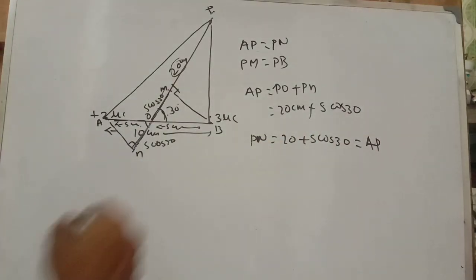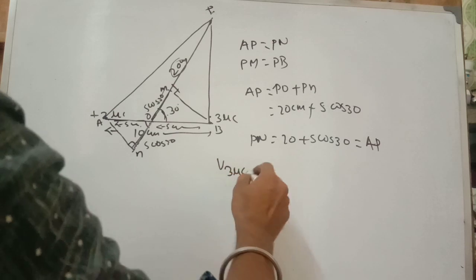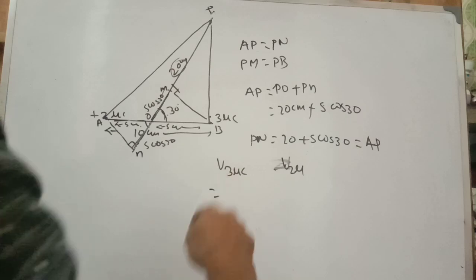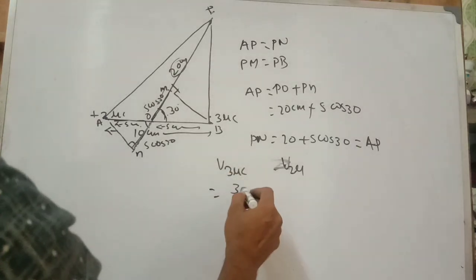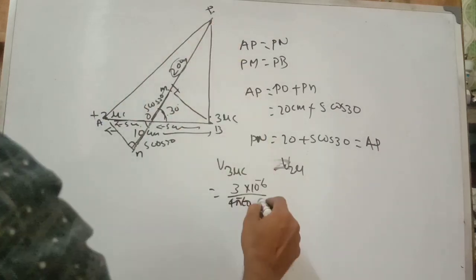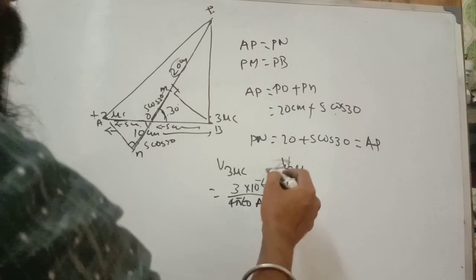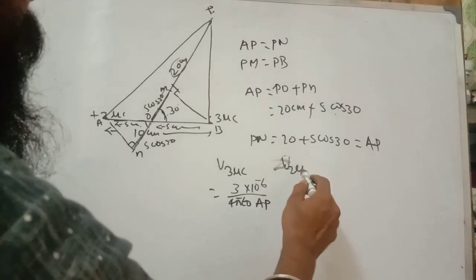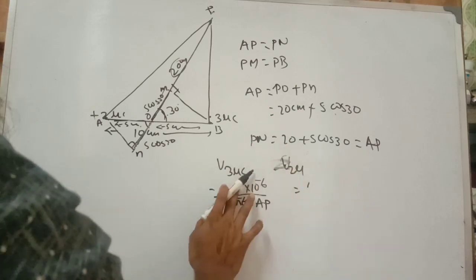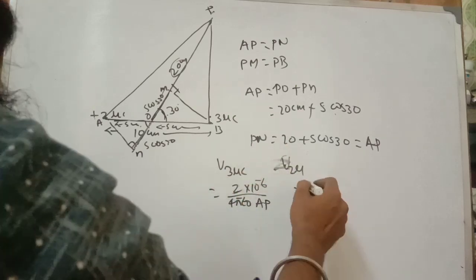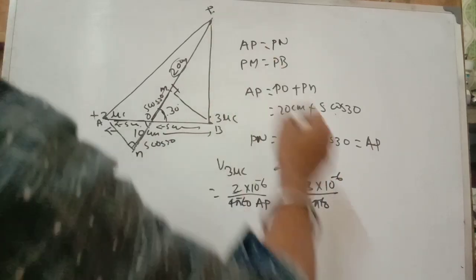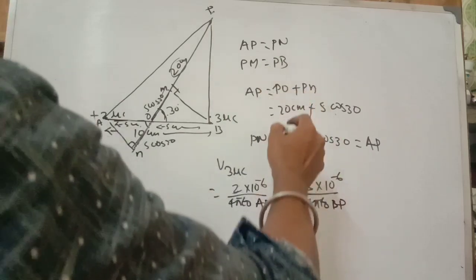After that we will find the potential due to the 3 microcoulomb and also the potential due to the 2 microcoulomb. So for the 3 microcoulomb, it is 3 into 10 to the power minus 6 over 4 pi epsilon naught times the distance, and the distance is AP. Similarly, you will find the potential due to the 2 microcoulomb, with 2 into 10 to the power minus 6 over 4 pi epsilon naught and this distance is BP.